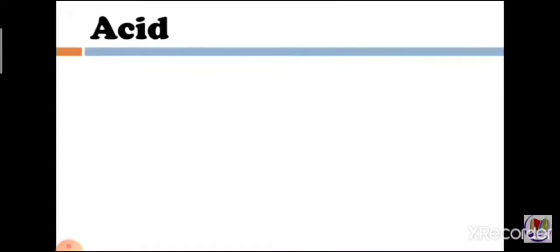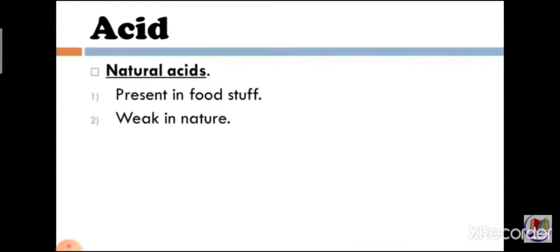Now we will see natural acids. So, what are natural acids? The acids which are present in foodstuffs are called natural acids, and they are also called organic acids. As these acids are weak in nature, they are also called weak acids. So, natural acids are weak acids.